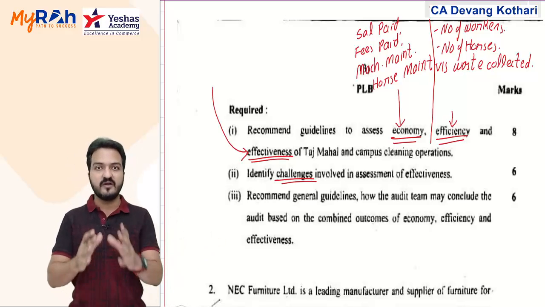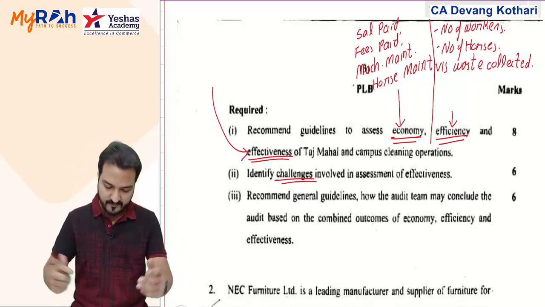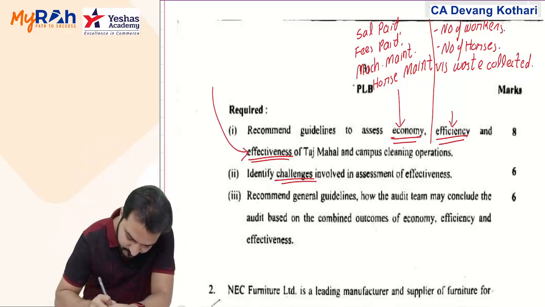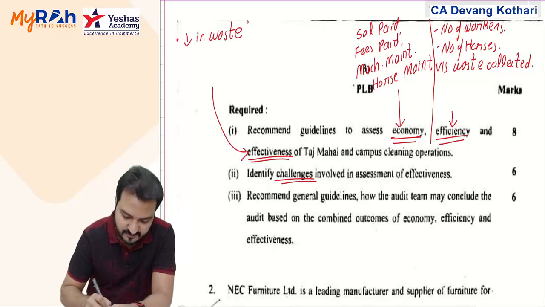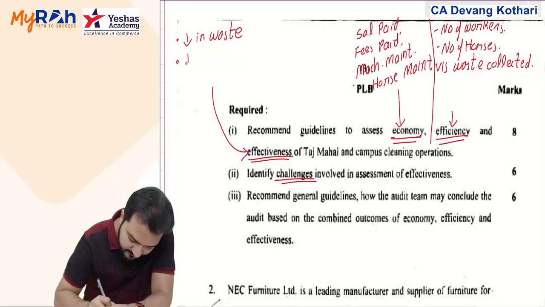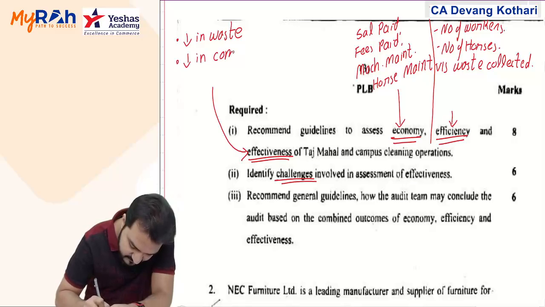How will you check whether cleaning operations have worked or not? Well, you can keep a track of the decrease in visible waste. Or you can keep a track of the decrease in complaints.